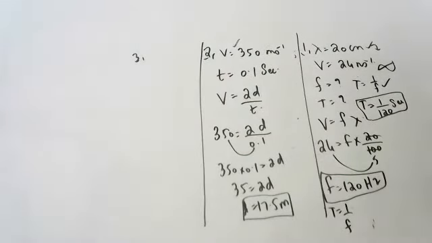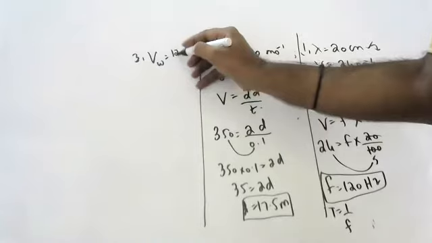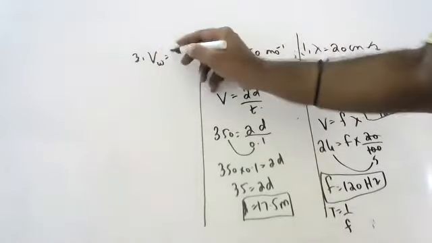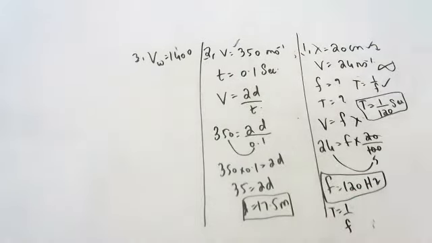What should be the minimum distance between source and reflector in water so that the echo is heard distinctly? The velocity of sound in water is 1400 meters per second. If the speed is 1400 in water, how much is the distance? This is the question. Same question, children.